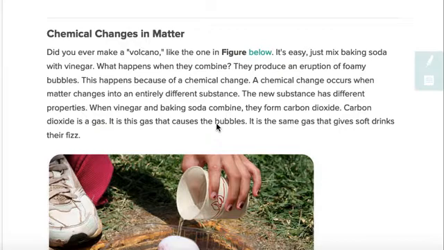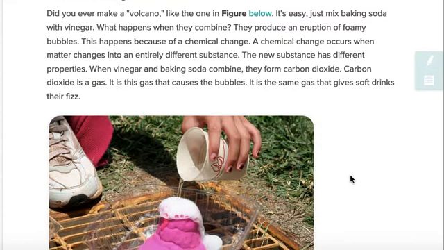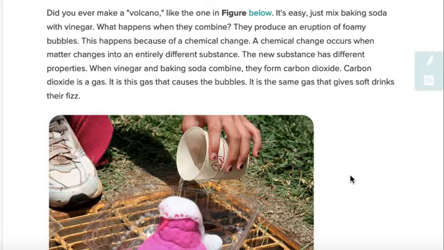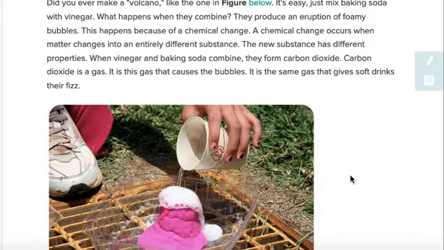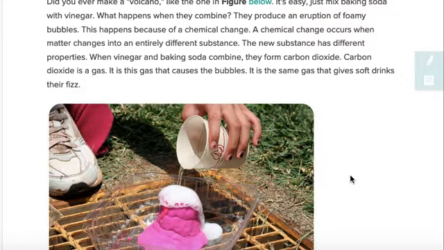Chemical changes in matter. Did you ever make a volcano like the one in the figure below? It's easy, just mix baking soda with vinegar. What happens when they combine? They produce an eruption of foamy bubbles. This happens because of a chemical change. A chemical change occurs when matter changes into an entirely different substance. The new substance has different properties.